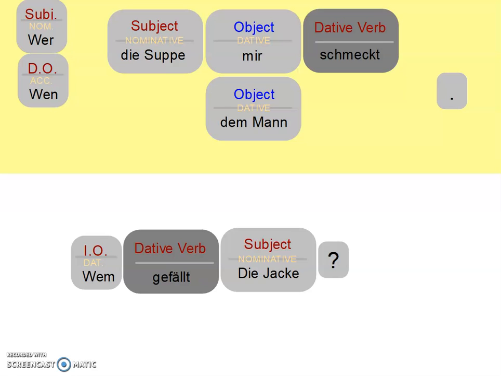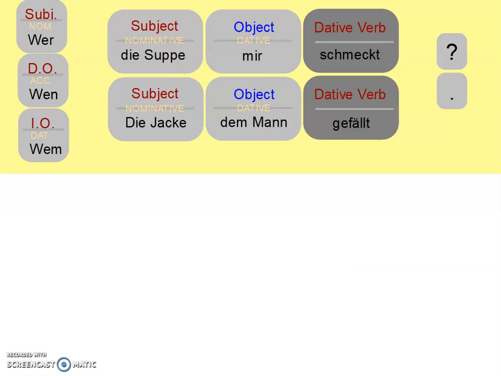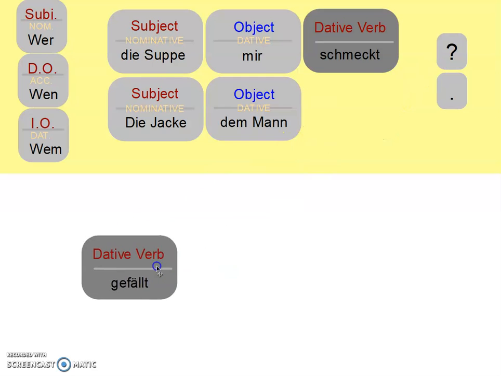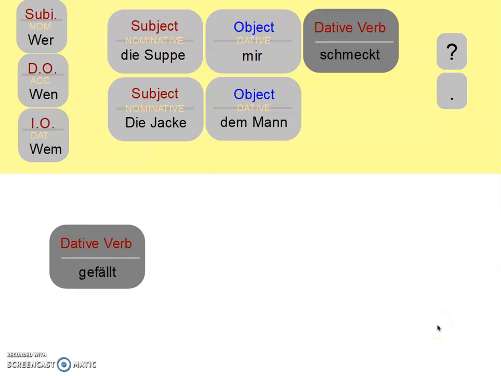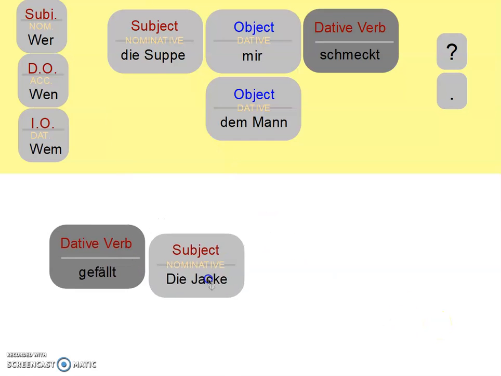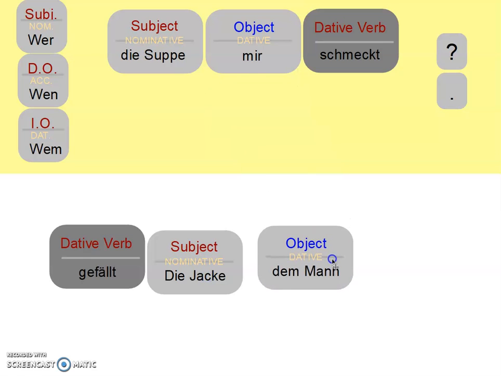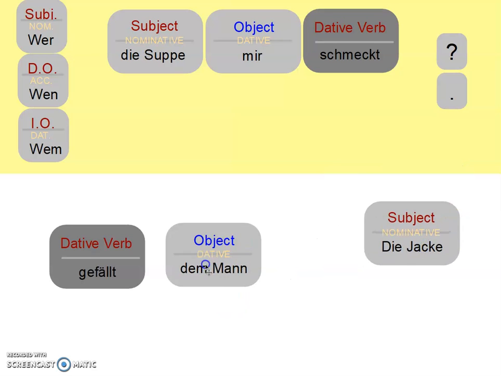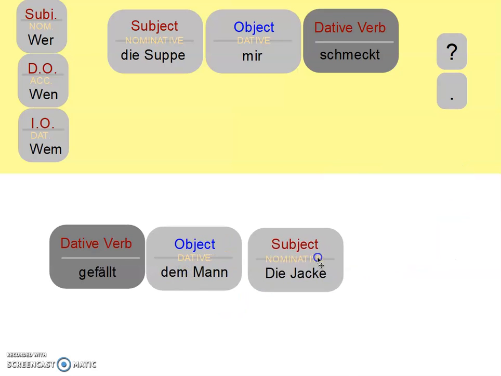How about, is the jacket pleasing to the man? Is the jacket pleasing to the man? So if we're asking a question, we're going to start with our verb. Okay, and normally what would come next would be the subject. Gefällt die Jacke dem Mann. But with these dative verbs, when we ask questions like that, it sounds better to say gefällt dem Mann die Jacke.